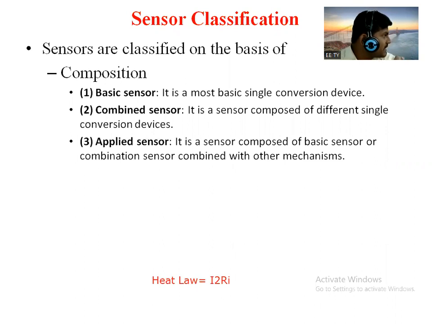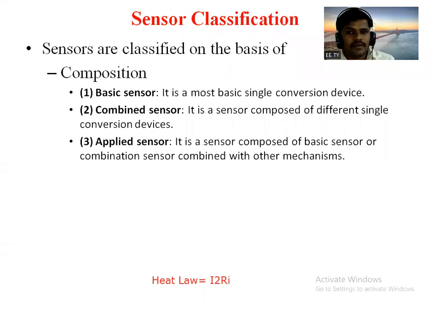We are using basic sensors in the combination of combined sensors, and we form the applied type of sensor. So the applied sensor will be used for different types of mechanisms. If we want to achieve different types of mechanisms, then we use this composition type of sensor, the applied sensor. Okay, so these are the broad classification of different types of sensor.